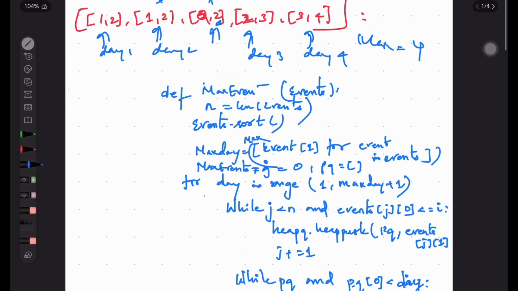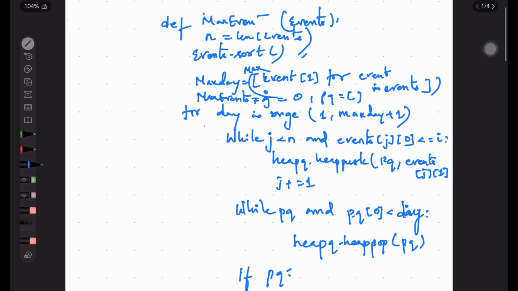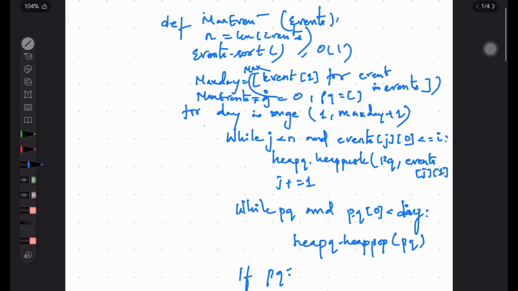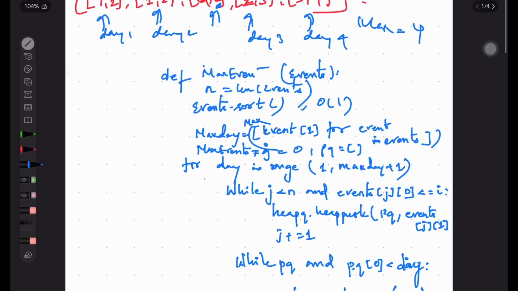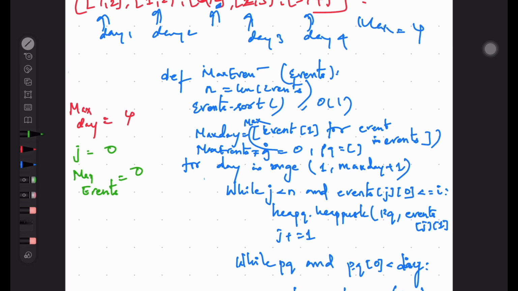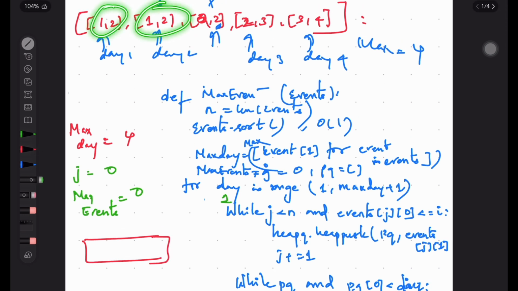So already I have given the sorted array, so this doesn't make sense, this won't do the sorting. Then max day, what is the max day here? The same, 4. So now j equals to 0, max events equals to 0 for now. So now day equals to 1. At 1 what you can append, so you can append 2 comma 2 to the heap.